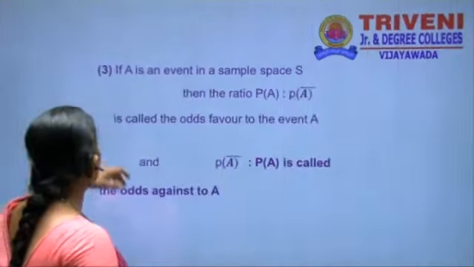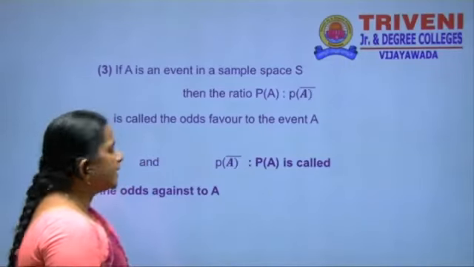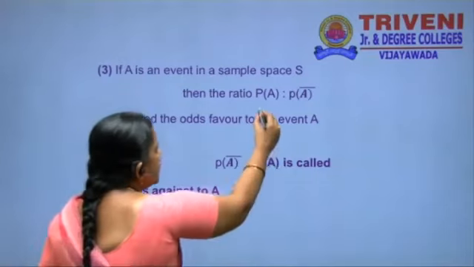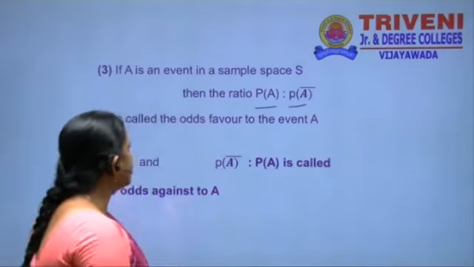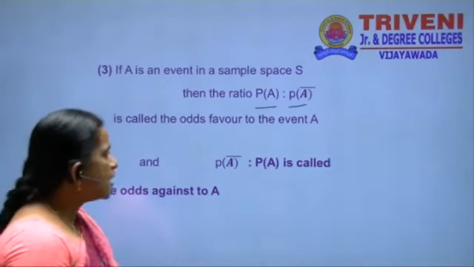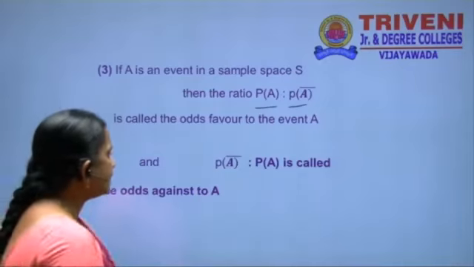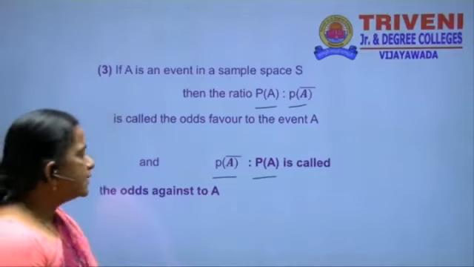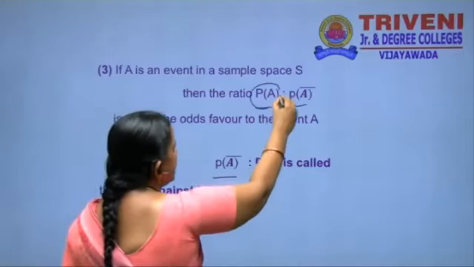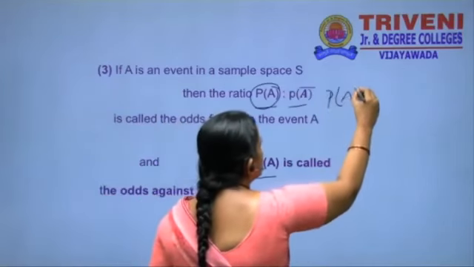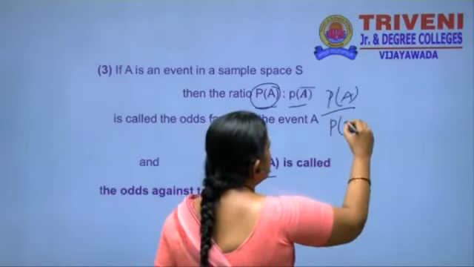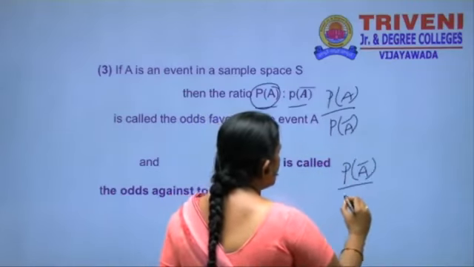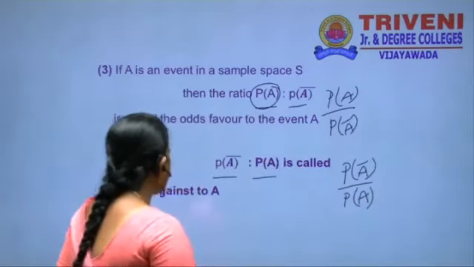Okay, and then we are going to discuss the next note point. A is an event in a sample space S. Then the ratio of P of A to P of A bar is the odds in favor of the event, and P of A bar to P of A is the odds against the event. So P of A by P of A bar is the odds in favor. P of A bar by P of A is the odds against the event.